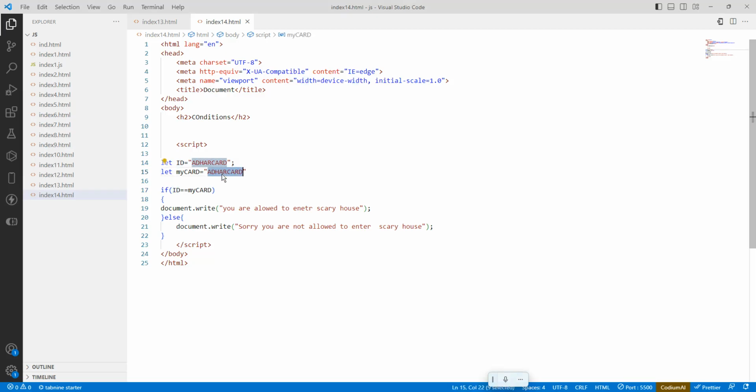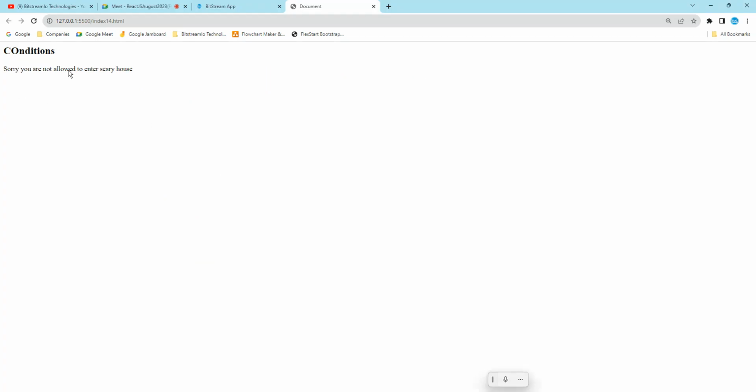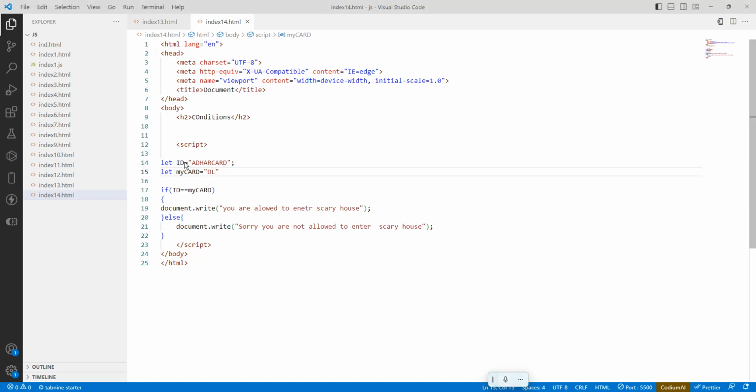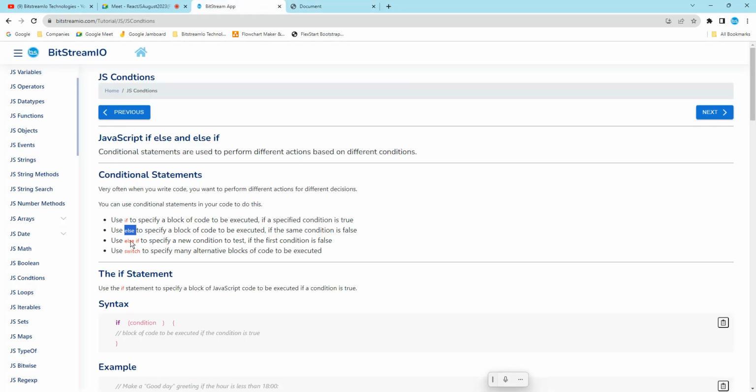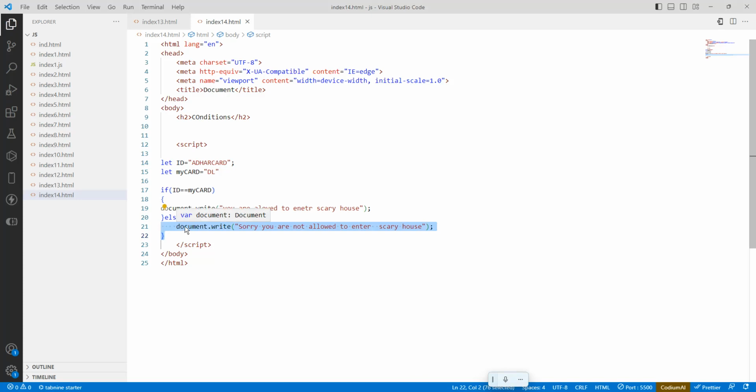If you have something like a DL, save it or run it, it says "Sorry, you are not allowed to enter a scary house," because the condition is that the ID should be an Aadhaar card. And one more condition will come. Some rules say either you should show the Aadhaar card or the PAN card, then you are allowed. So how to do that? There, one more condition will come, called else if. Else if specifies a new condition to test if the first condition is false.